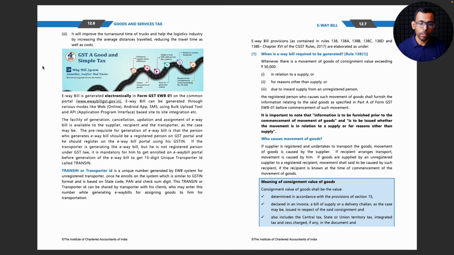huge. So let's say if you enable it through the e-way bill system, and the checkposts are gone, the government already gets to know that you have filed the document and given a declaration and then you are moving the goods, and the government already knows what is being moved based on your declaration. So that way I think the checkposts are not going to be much of a problem, and people will save that 75-90 minutes, whatever time they spend at checkposts.